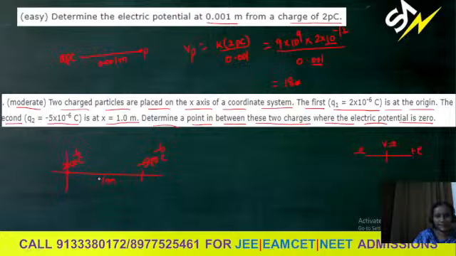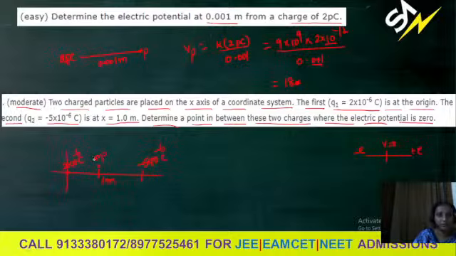So from the 2 into 10 power minus 6 charge, let that point where potential is 0 be considered as a neutral point.